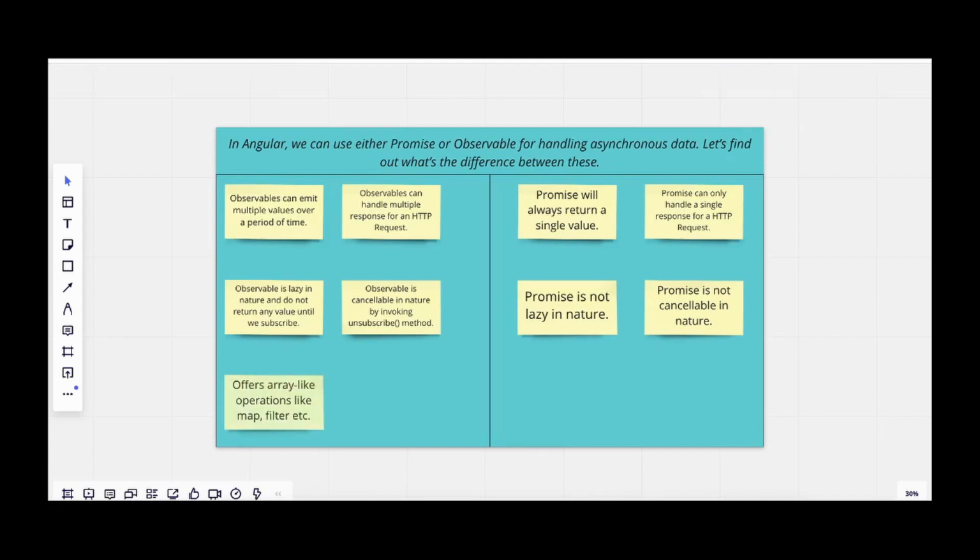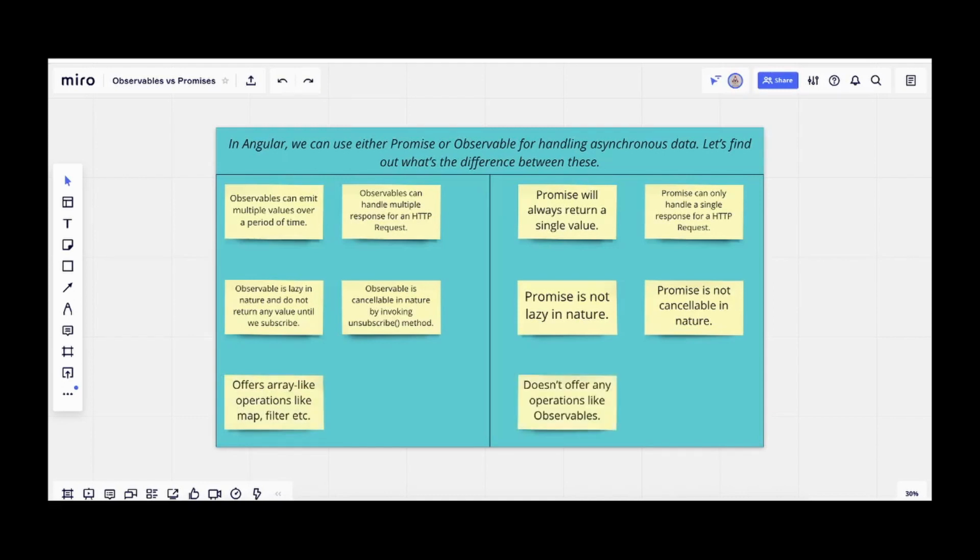Coming to the next point under observable, observable offers array-like operations such as map and filter, etc. Whereas when you come to promises, it does not offer any operations like observable does.